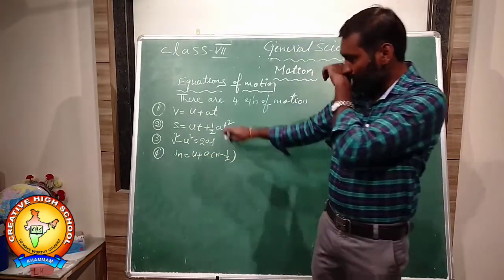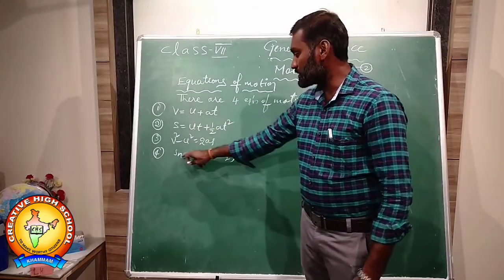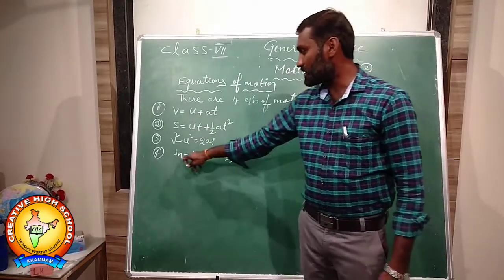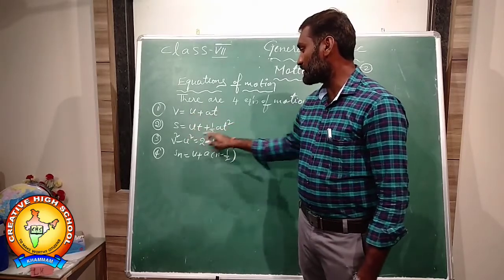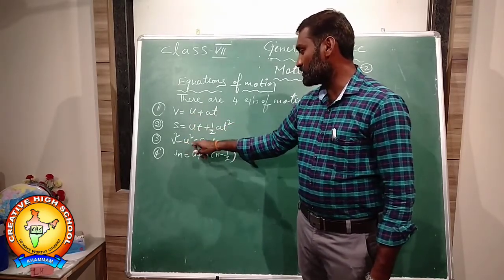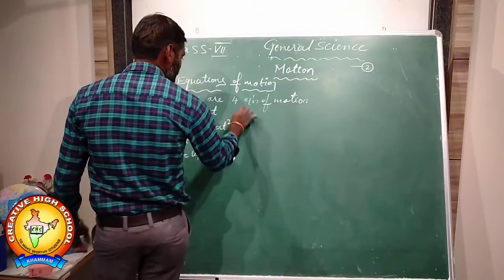Actually we have three main equations, but this one you will get in ninth class. V is equal to u plus at, s is equal to ut plus half at square, v square minus u square is equal to 2as. So now check it. How can you derive these?